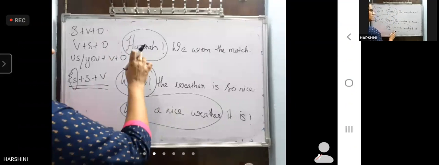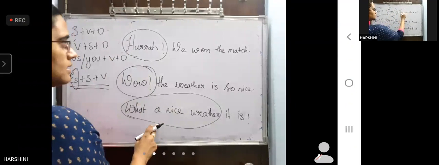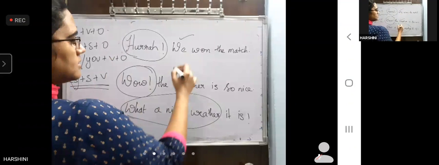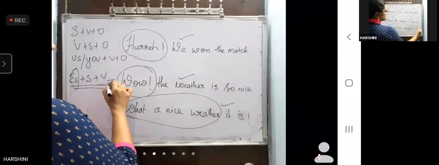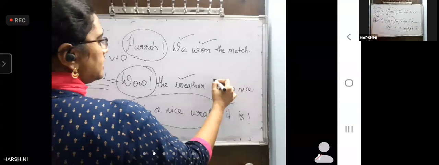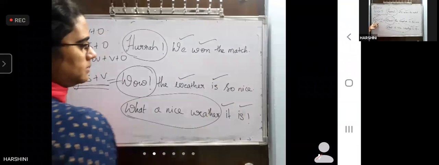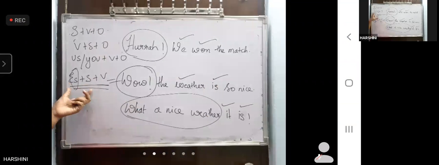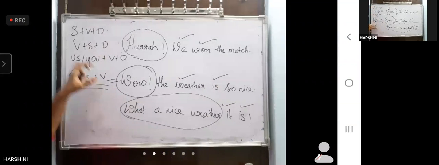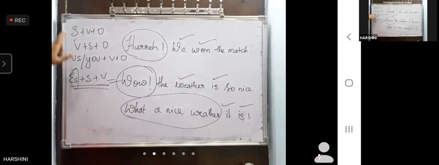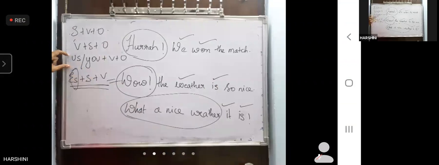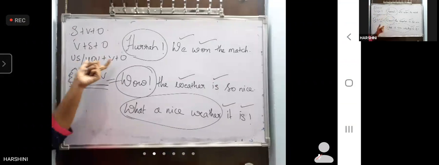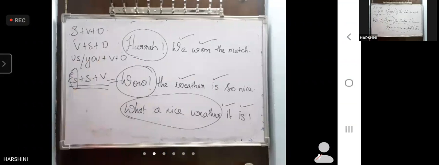So the structure of an exclamatory sentence is ES plus subject. Here we is the subject, weather is the subject, it is the subject. Then verb: won is the verb, is the verb, and is the verb. So the structure of exclamatory sentences is ES plus S plus V. You have to remember all these four structures: subject, verb, subject, object. US, this is not needed, but still we learned it now. So US plus U, V plus O, then ES plus S plus V.